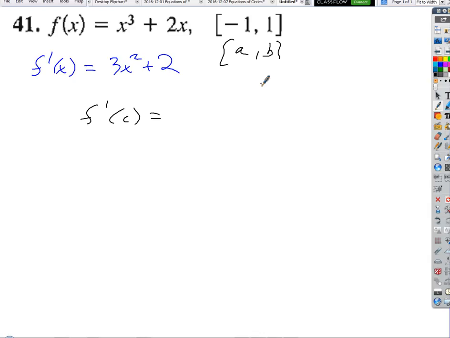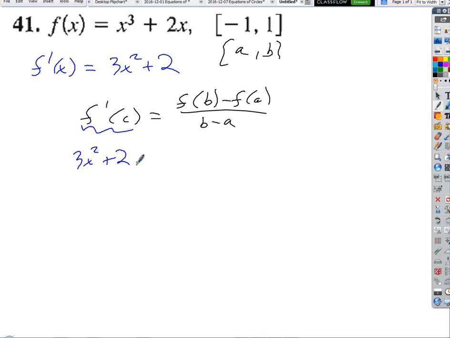So if this is a and that's b, what is it in general? What's the secant line? What's the rise? f of b minus f of a, over the run, b minus a. So then how's that going to look for us? We don't have to call these c. Let's just solve for x, and then the values we get we'll call c.